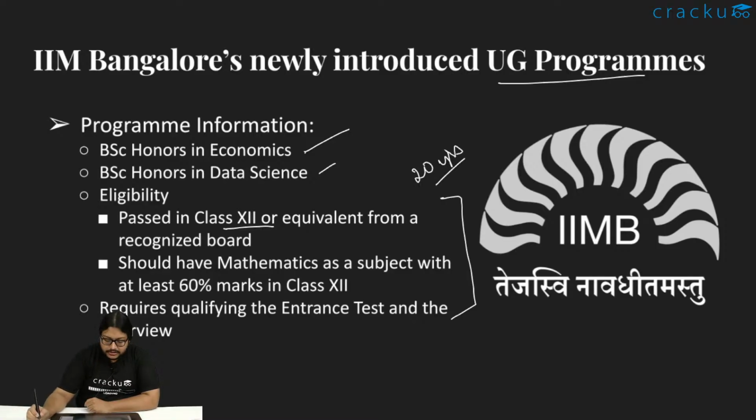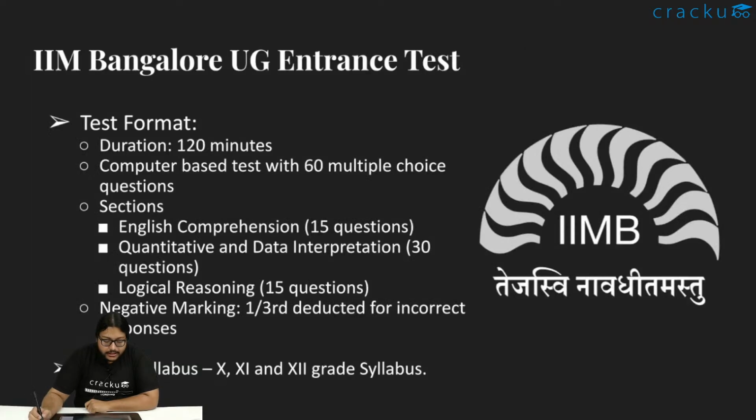That is also another restriction. And you should have mathematics as a subject in your class 10th, 11th and 12th, with at least 60% marks in mathematics. For the entrance, you'll need to crack an entrance test, which will be followed by an interview.